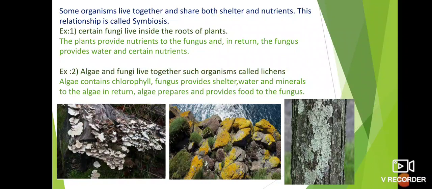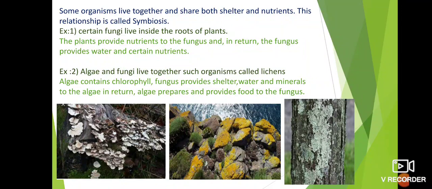Here the fungus lives in the roots of plants, which means the fungus gets shelter from the plant. In turn, the fungus provides water and certain nutrients to the plant.